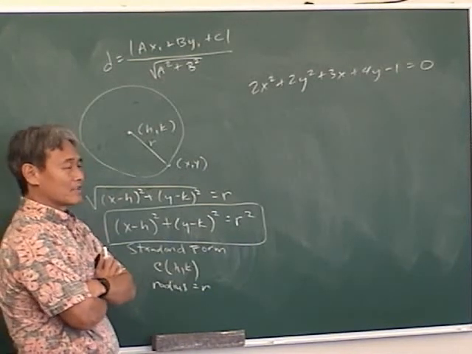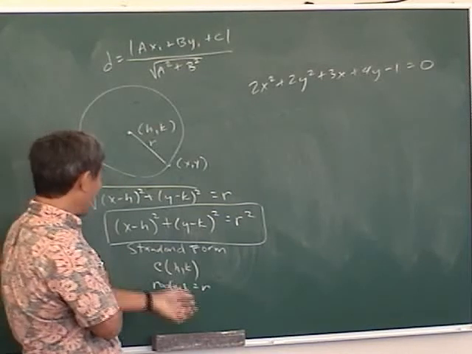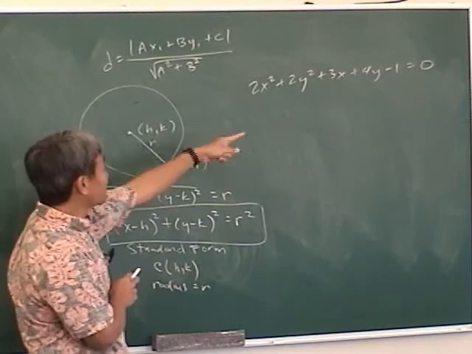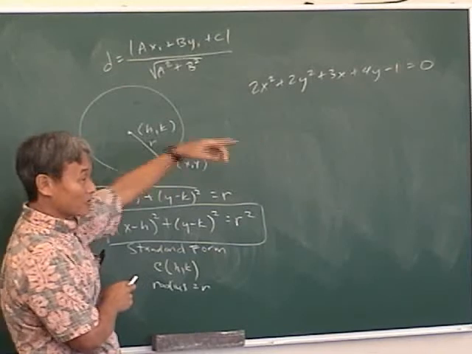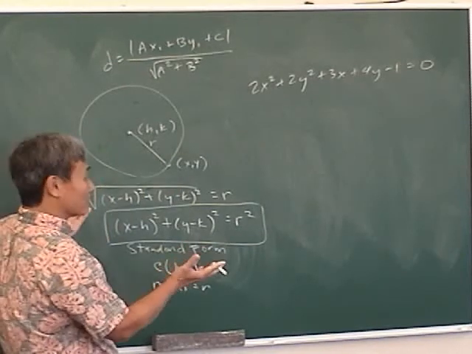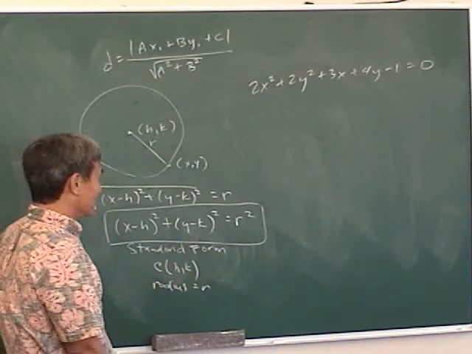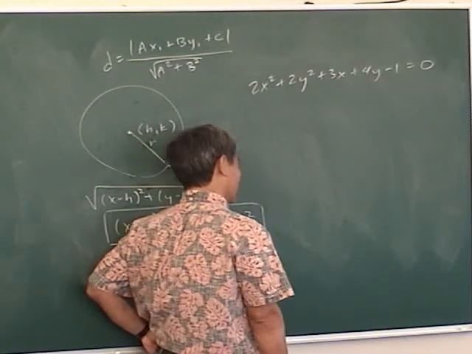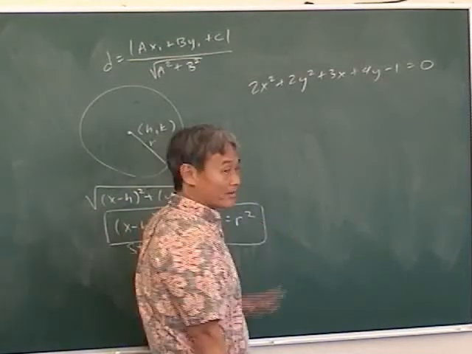How do I figure out the center and the radius of that circle? Yeah, you want to put it in standard form. See, this is called general form. See how one side is 0, throw everything else on the other side? It doesn't help you. But if you want to find the center and the radius, you put it in standard form. So we need to complete the square. What's the first thing I should do? Move the 1 over. Well, the first thing I would do is divide everything by 2.